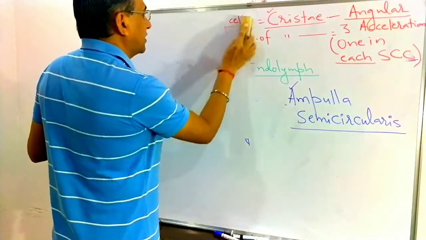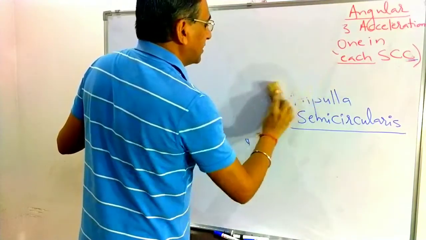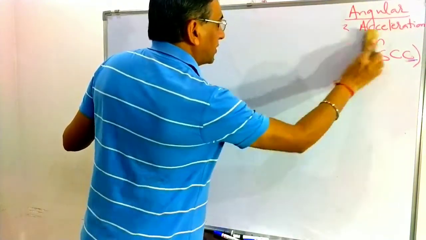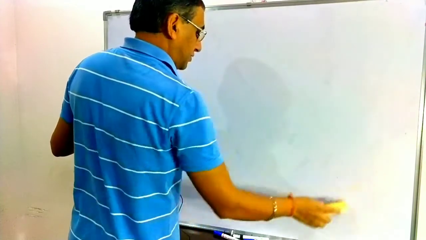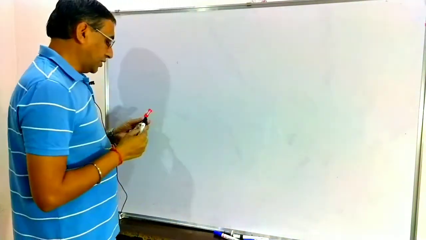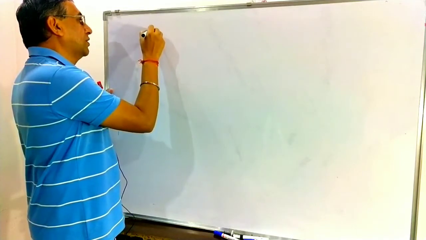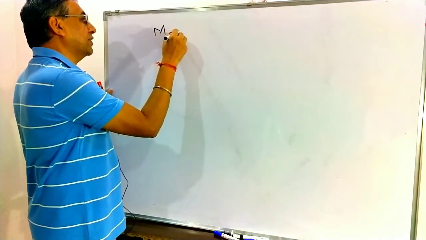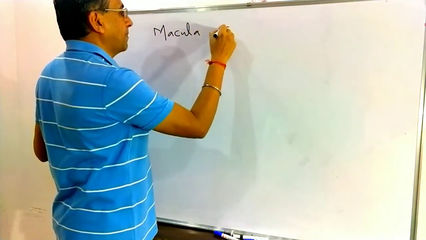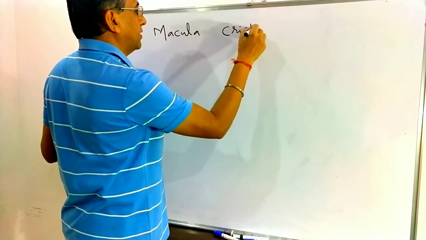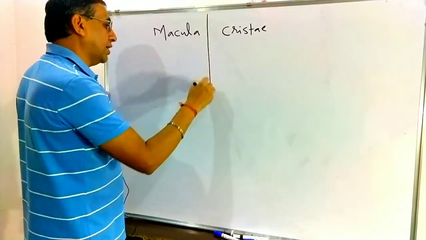So in this way, in the membranous labyrinth, there is one part, the vestibular apparatus, and this is made up of the otolith organ and the semicircular canal. Now there are some differences between macula and crista that you have to remember.